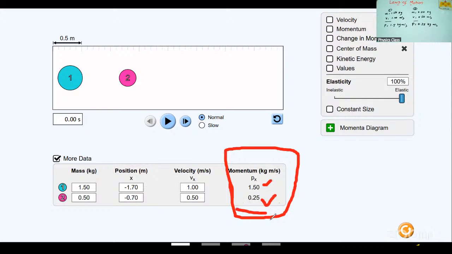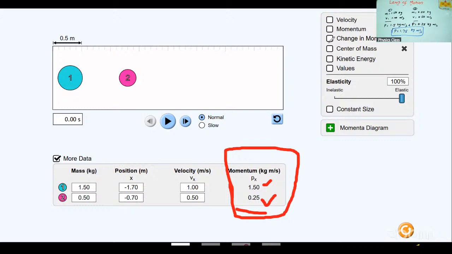You can add those values. That is 1.5 plus 0.25. You will get 1.75. So you can add: 1.75 kilogram meter per second. So this is the initial momentum before the collision. Total linear momentum before collision. This is the initial linear momentum before collision.